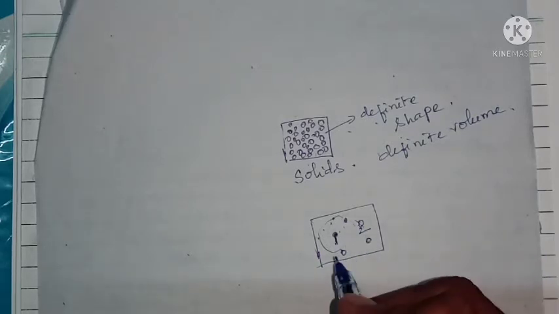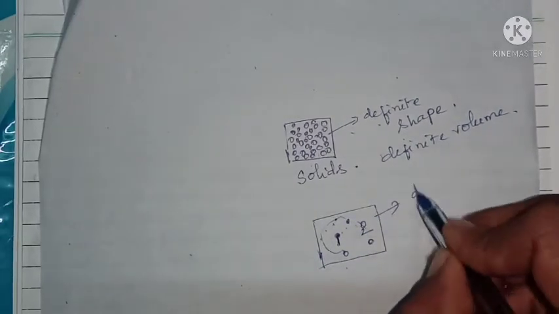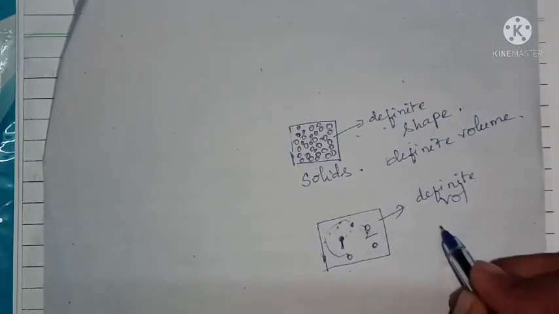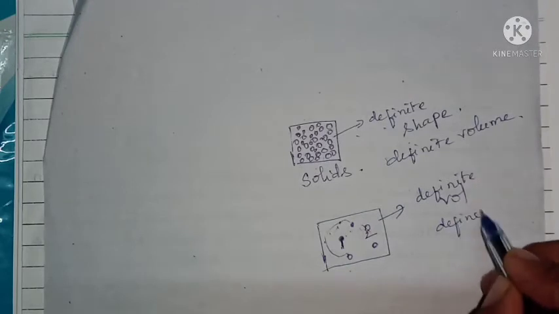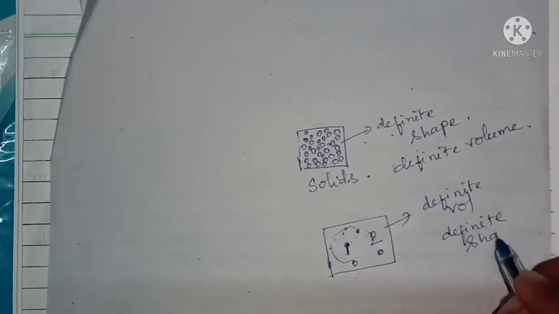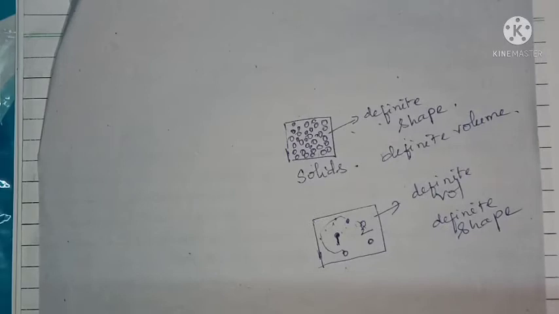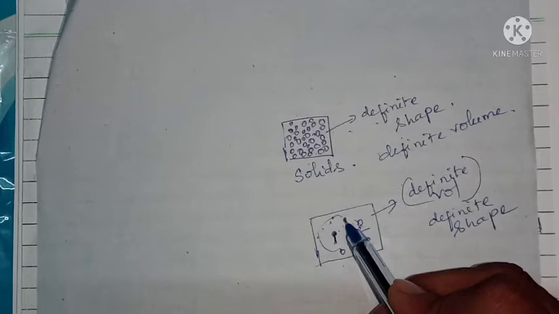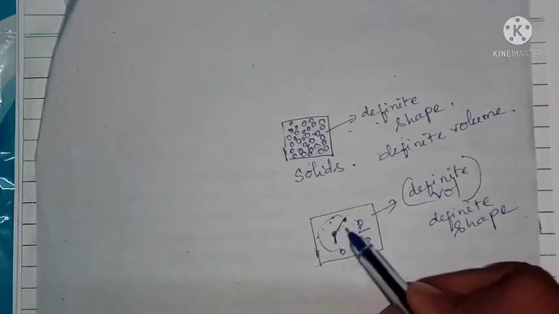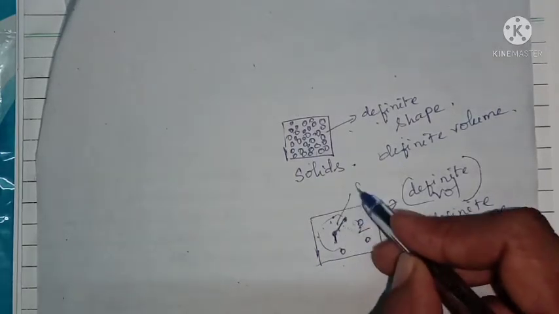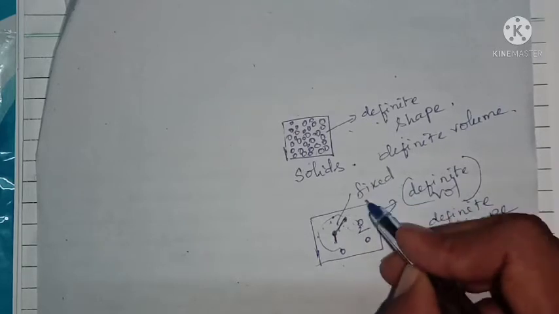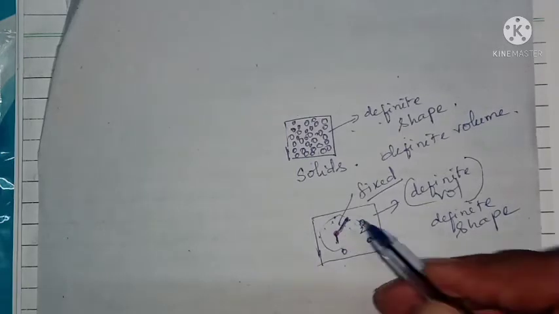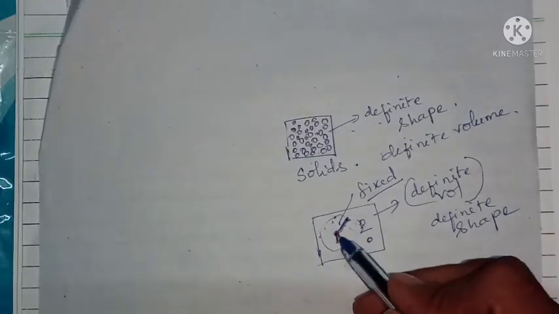Because of this reason, they have a definite volume, but they don't have a definite shape. There is no definite shape because of movement of the particles. They have definite volume because the gap, the intermolecular space between the two molecules is fixed. You cannot increase the distance between the two molecules, or decrease the distance between the two molecules.